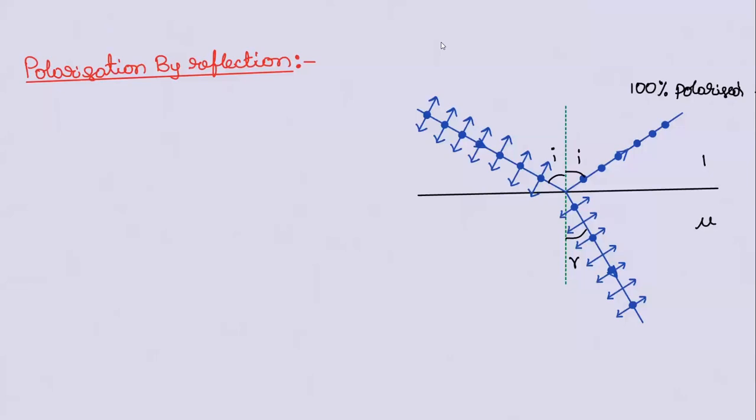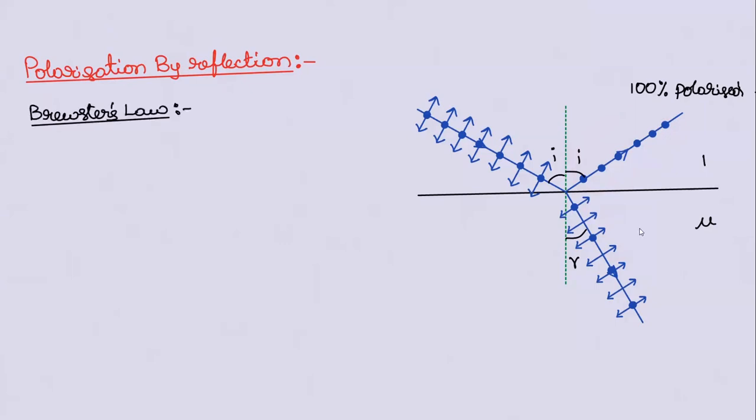Sir, will it happen at any angle? No. There is one particular angle. At that angle, only reflected light ray will be completely polarized. So, that angle is given by a law called Brewster's law. And that angle of incidence is called Brewster's angle.